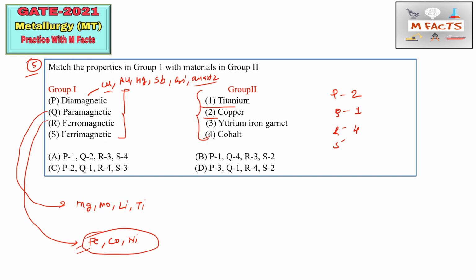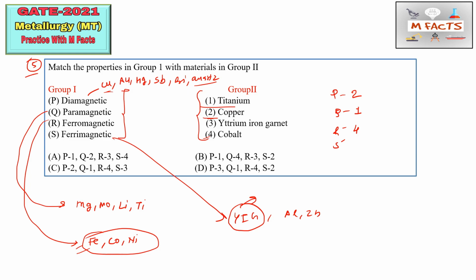The next and last one is ferrimagnetic material. So what are the ferrimagnetic materials? Ferrimagnetic materials include yttrium iron garnet, YIG, in short, and also aluminum and zinc. In one of the papers they did not mention the full name of yttrium iron garnet. Instead they mentioned YIG, and students were confused about what this YIG is. So please try to remember all the technical terms also.